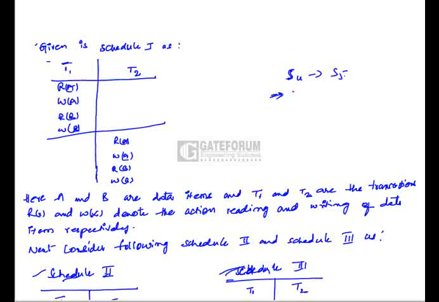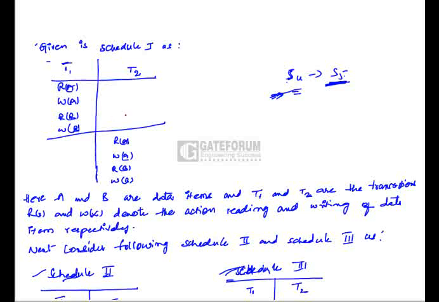Let us say if in schedule 4, T1 reads a data item A initially, then the same thing should happen in schedule 5 also, and the final write operation should be performed by the same transaction. And also the intermediate reads should be the same.